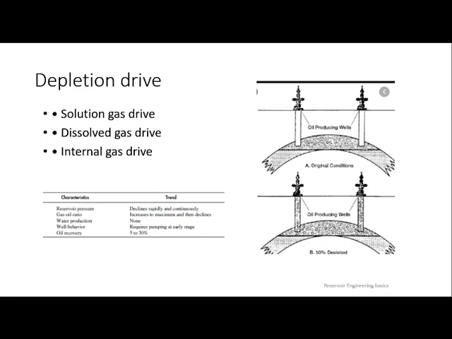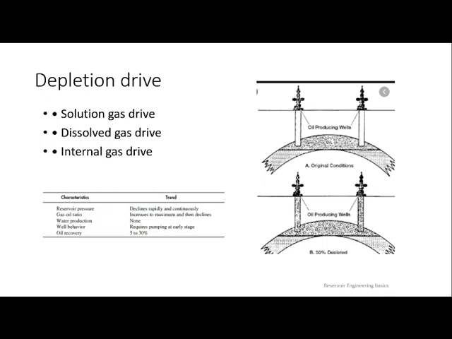This drive mechanism helps the solution gas to get generated inside your oil zone. Now you can ask me one question, sir: what happens if you cross the bubble point level? Until the bubble point, as the pressure drops, the solution gas keeps expanding. With this expansion, your oil is pushed towards your production well. But once you go below the bubble point level, what will happen? Then it will not help your oil to drive towards your production well.